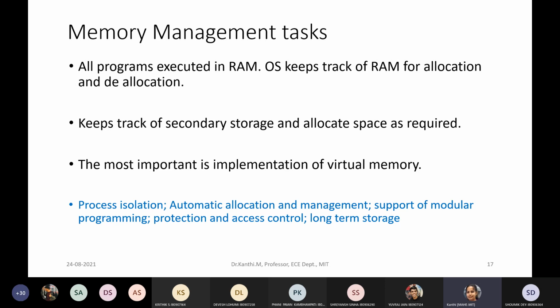So what do you mean by memory management? All programs are executed in RAM, as we know very well, and the operating system keeps track of RAM for allocation and deallocation. Whenever we are writing something, there has to be some memory reserved. For example, I reserve some space when I declare a data variable, int, double, whatever. If it is a string, it will reserve space for each character.